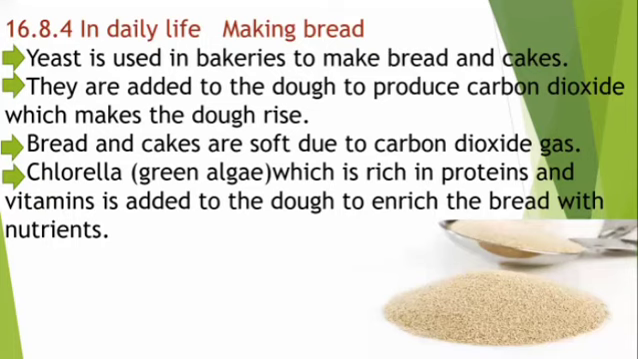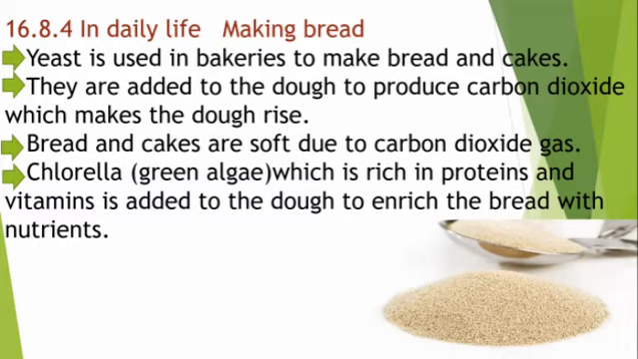Next one, in daily life, making bread. The yeast is one of the very simple microorganisms in fungus. The yeast is used in bakeries to make bread and cakes. They are added to the dough to produce carbon dioxide, which makes the dough rise. Bread and cakes are soft due to carbon dioxide gas. Chlorella is a green alga, which is rich in proteins and vitamins, and is added to the dough to enrich the bread with nutrients. So the bread is very soft in nature because of the yeast.